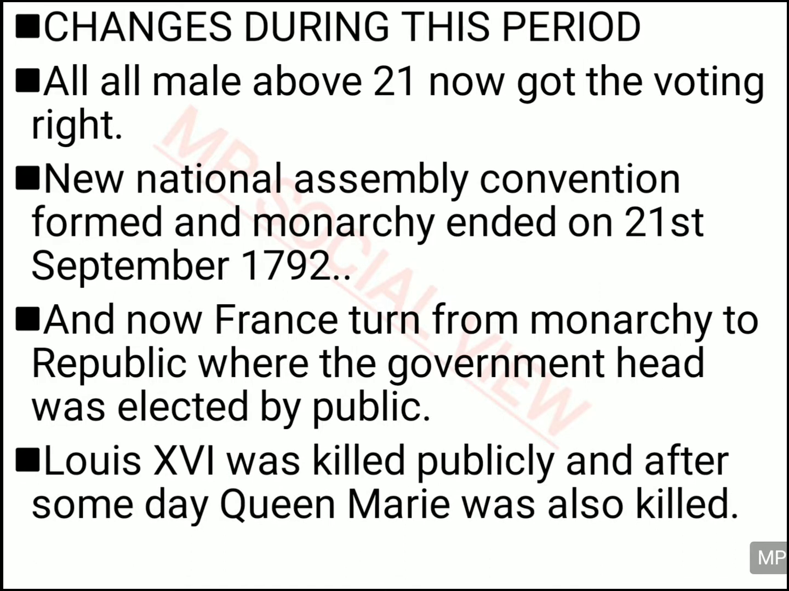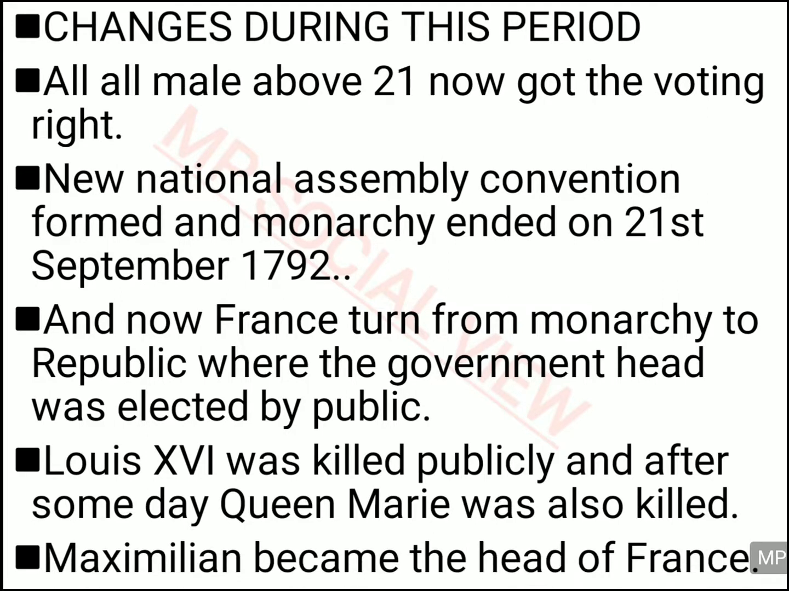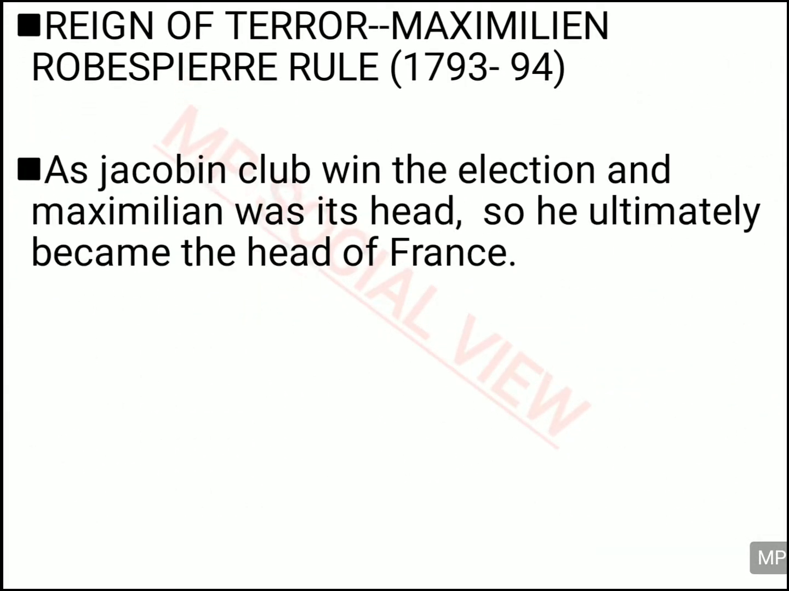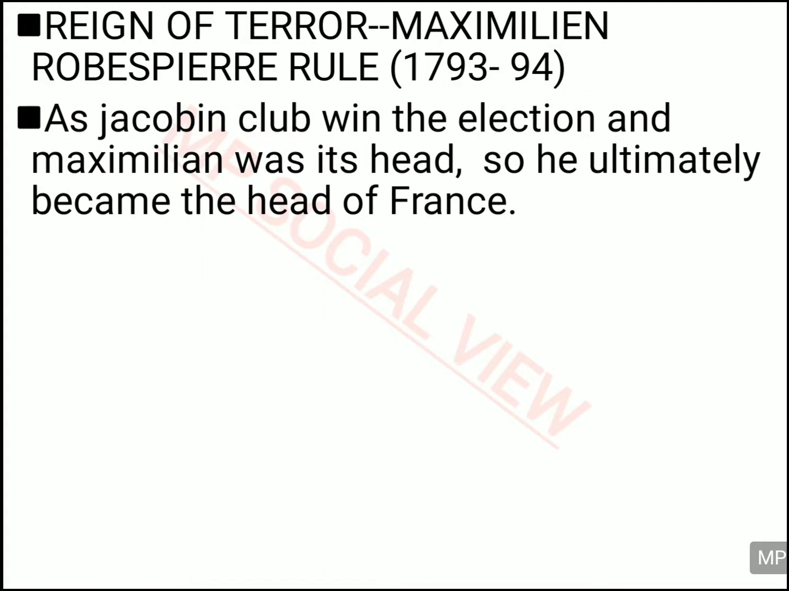And this Louis XVI, what happened to Louis XVI after this election? He was killed publicly. He was also guillotined. And then Queen Marie was also killed in France. And then Maximilian, who was the head of the Jacobin Club, became the head of France.